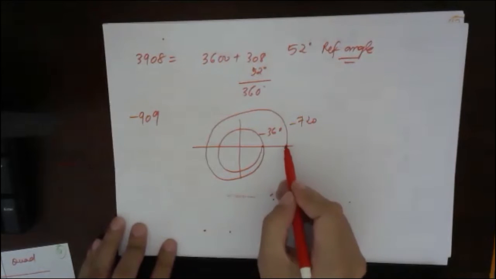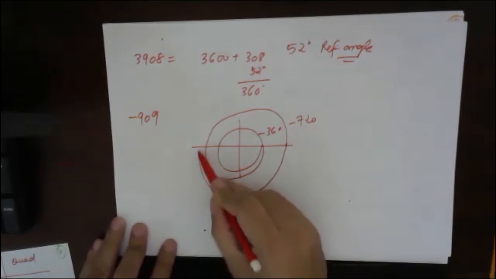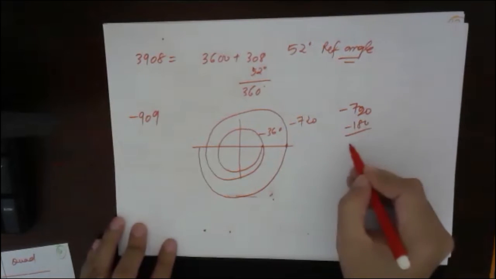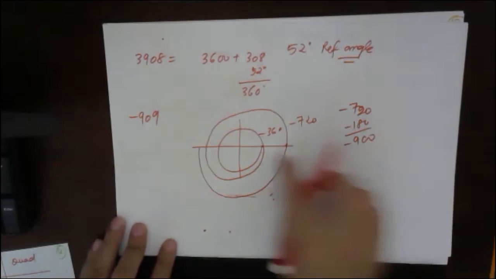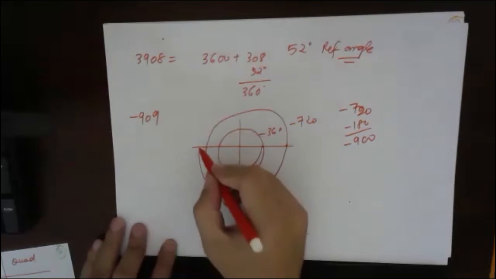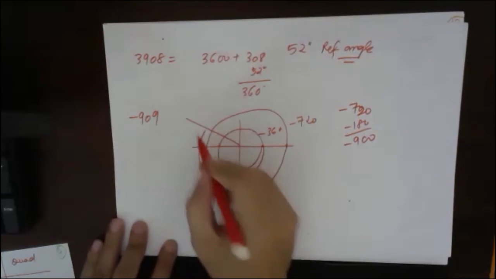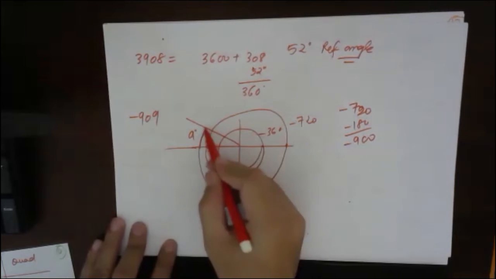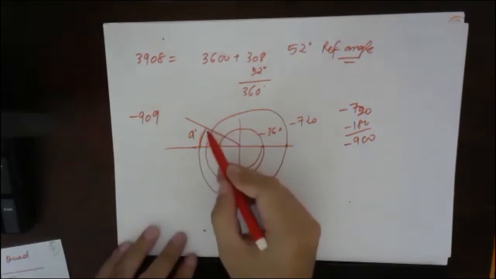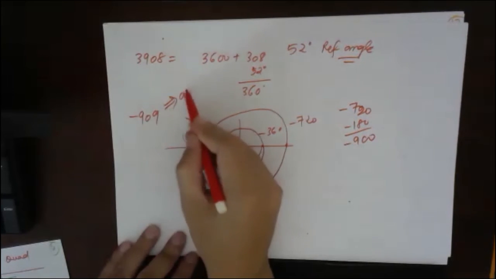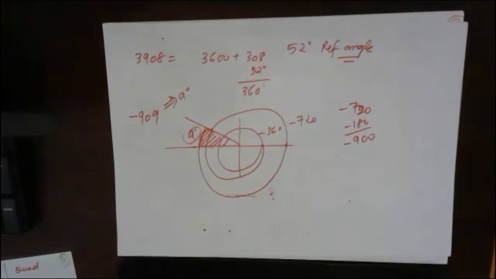If I also move minus 180, that is minus 900 in total. To get minus 909, I have to move 9 degrees more in this direction. So what is the shortest angle between this line and the x-axis? It is 9 degrees, so the reference angle is 9 degrees. Understood?